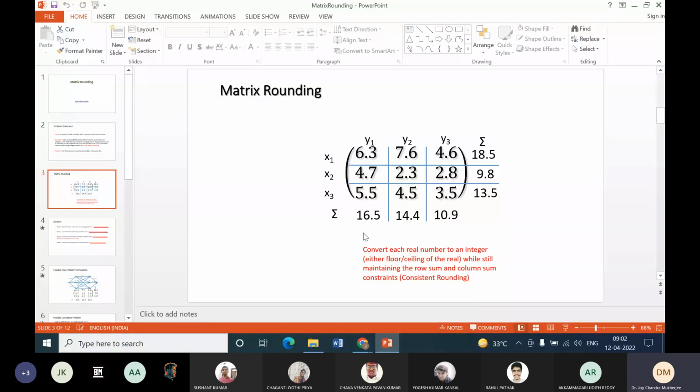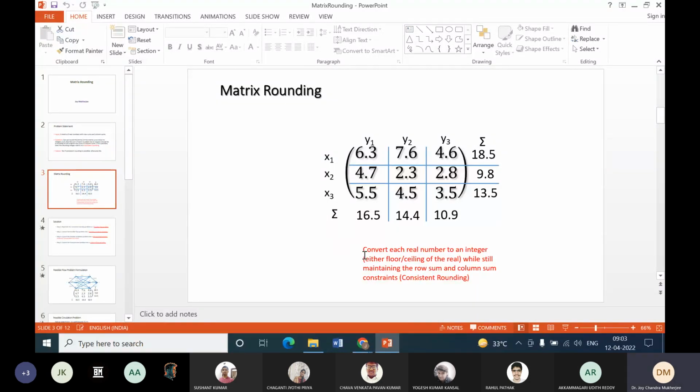Say for example, I make 6.3 as 7, and 7.6 as, say, 7 itself, 4.6 as 4. So it is 7 plus 7 plus 4, 18. So it should be 18. So the thing is, for some values we will round up, for some values we will round down, and the same thing is also true for the row sum and column sum values. The question is, is this rounding possible?